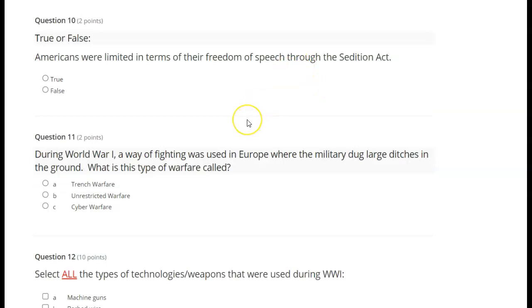True or false? Americans were limited in terms of their freedom of speech through the Sedition Act.